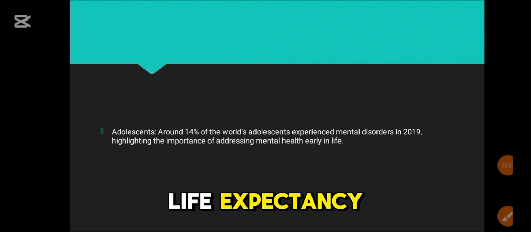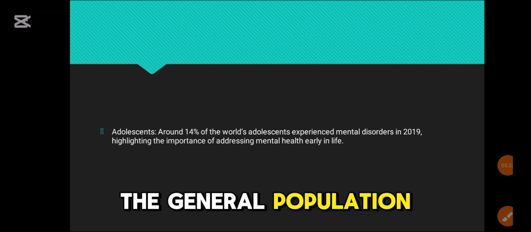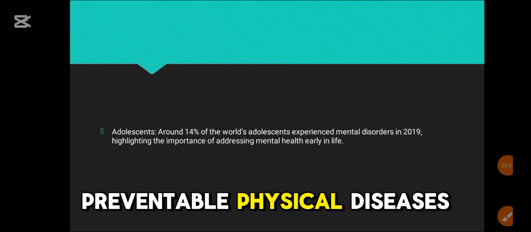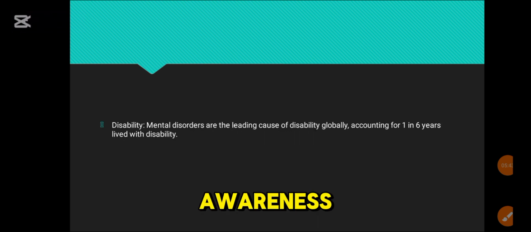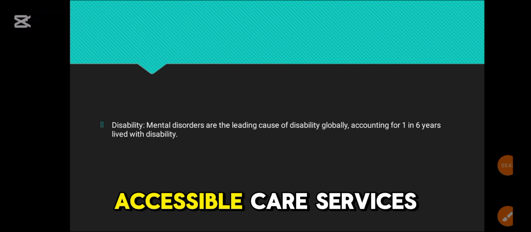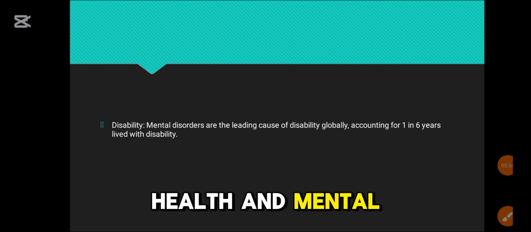Life expectancy: individuals with severe mental health conditions have a reduced life expectancy, dying on average 10 to 20 years earlier than the general population, primarily due to preventable physical diseases. These statistics underscore the critical need for enhanced mental health awareness, early intervention, and accessible care services to address this pervasive issue. Continuum of mental health and mental illness.